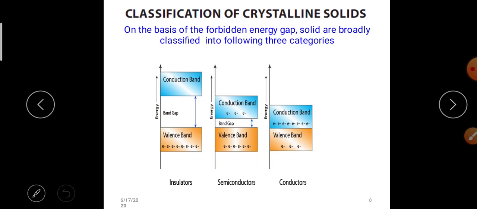Now discuss the classification of crystalline solids. On the basis of the forbidden energy gap, solids are broadly classified into the following three categories: insulators, semiconductors, and conductors. The band gap in insulators is greater than in semiconductors.